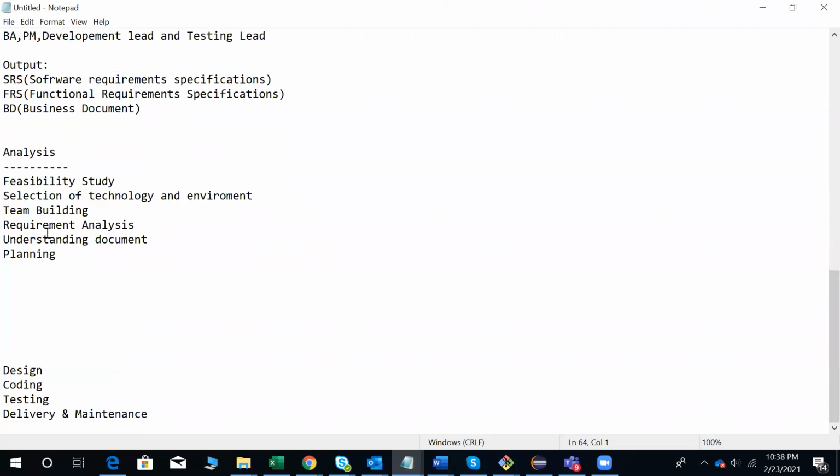It talks about feasibility study. Feasibility study means: are we able to complete this project in the given timelines with the given budget or not?